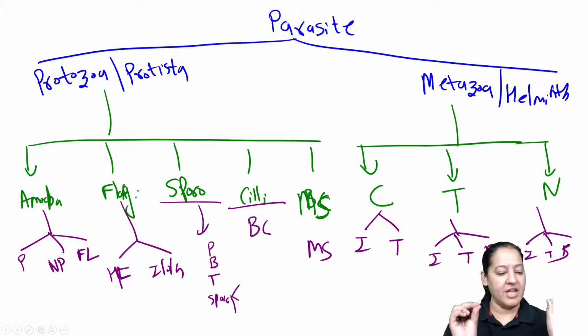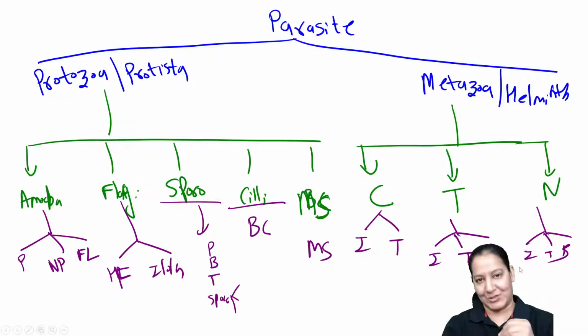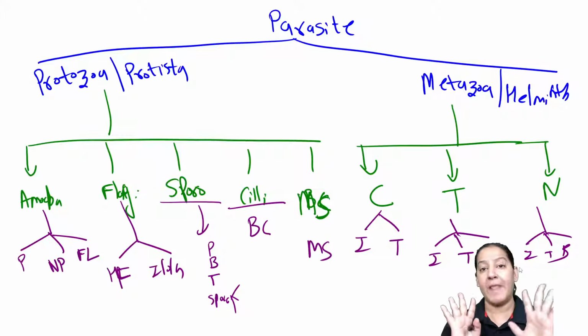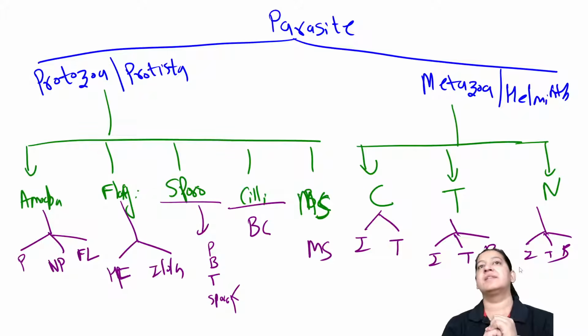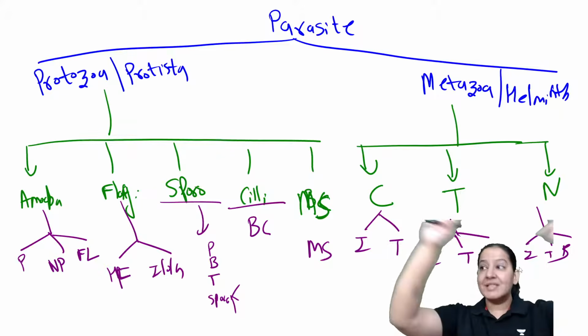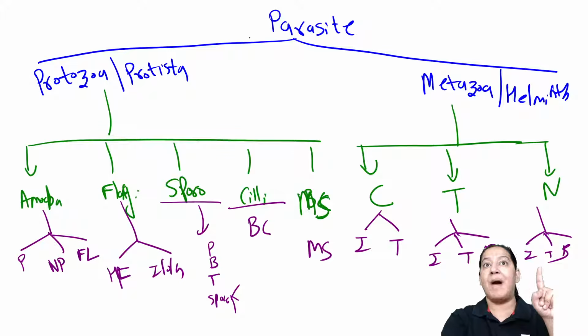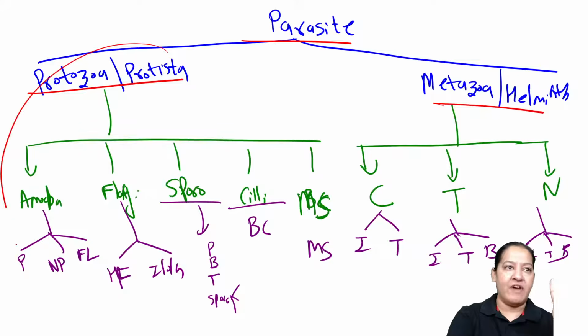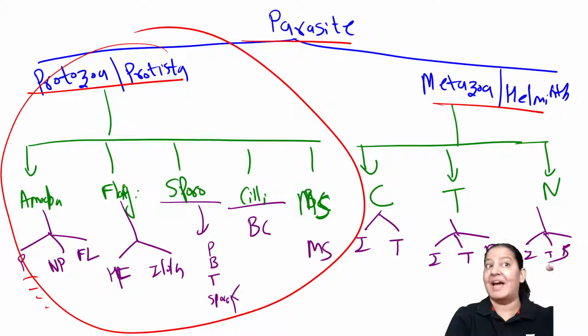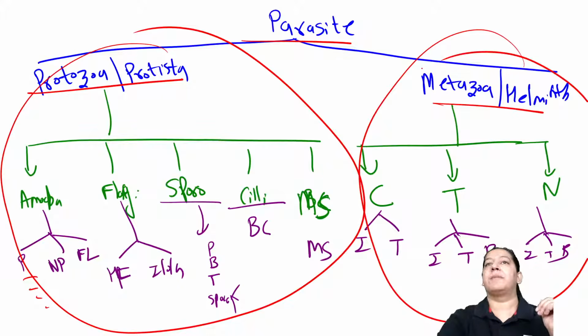Now, before starting the mnemonic, I would like to give you advice. Whether to follow it or not is your wish, but it's my job to give it. I'm your well-wisher, so I will give you good advice. Take a big sheet, A4 size paper, and draw the complete parasitology classification as I have written in front of you. The two categories, Protozoa and Metazoa. Write all Protozoa at one place with the names of the parasites inside them, and write all Metazoa at one place. Now, if you have completed, you will say it's an easy job, ma'am.